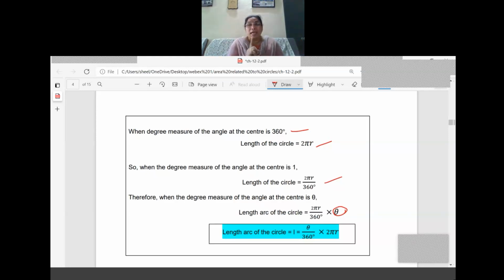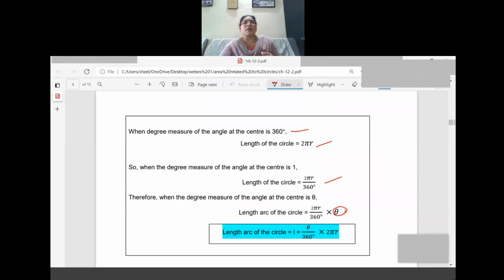Last time, what did we see? The area of the sector of the circle for the angle theta, or the area of the minor sector, is theta by 360 into pi r square. Now what is the change for the length of the arc? It is theta by 360 into 2 pi r. When we have the area, the area formula of the circle will come. When we have the length of the arc, the formula for the circumference will come. So you can learn both formulas easily.